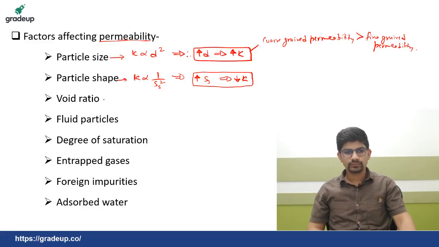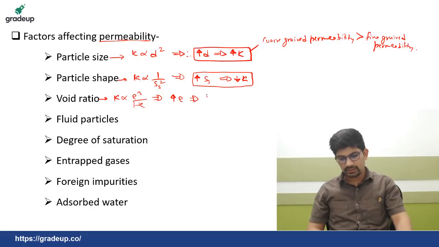Okay, then the void ratio, from Kozeny-Carman itself. See, all these three deductions we have done from Kozeny-Carman. That's why I have already told you that the Kozeny-Carman equation is very important, and you should know it very well. Okay, so as the void ratio increases, the permeability will increase. Okay, the variation is with respect to this equation.